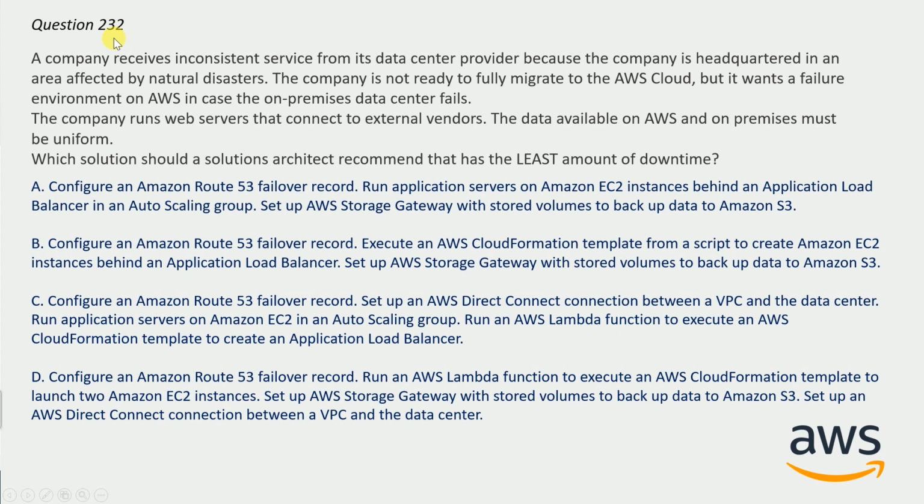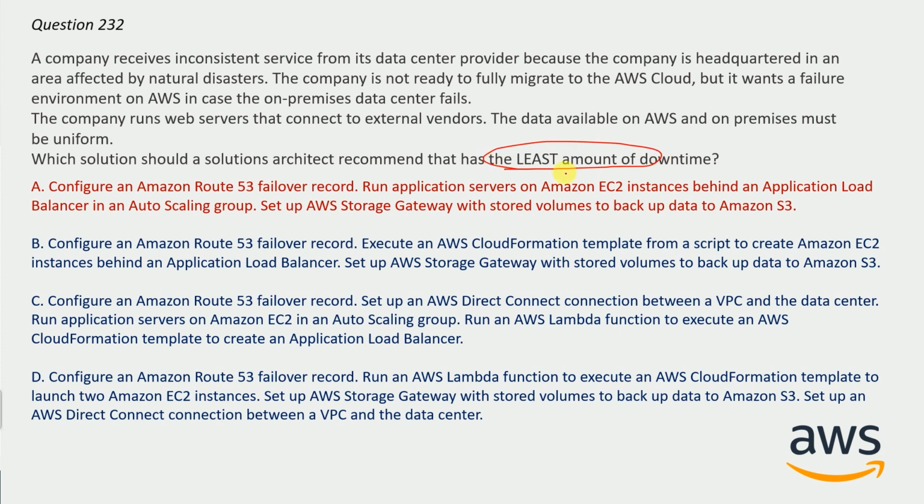So let me reveal the correct answer here, and the correct answer is option A: configure an Amazon Route 53 failover record, run application servers on Amazon EC2 instances behind an Application Load Balancer in an Auto Scaling group, and set up AWS Storage Gateway with stored volumes to back up the data to Amazon S3. There could be multiple factors on which you can select the answer, but here I am going to share the clue with you. The very first clue is that it must have the least amount of downtime.